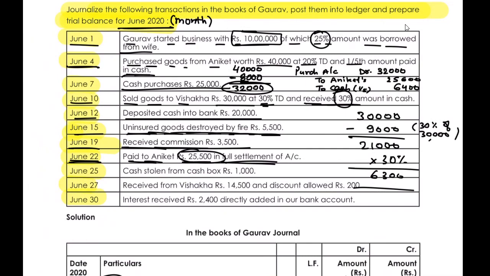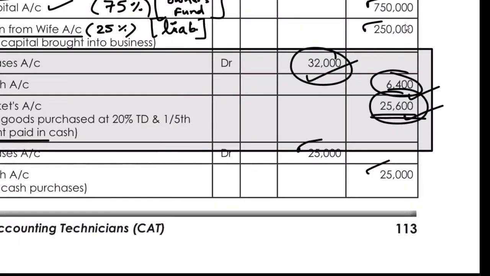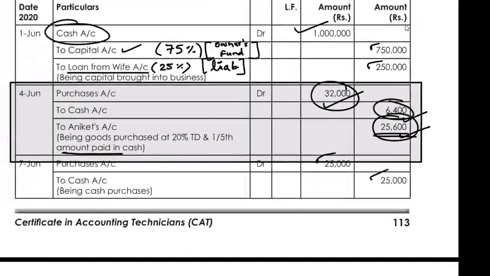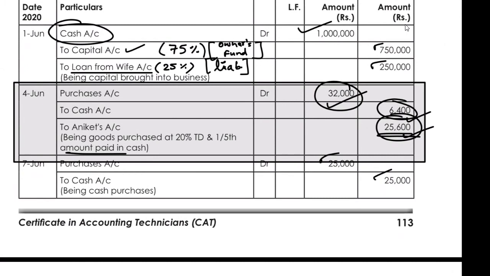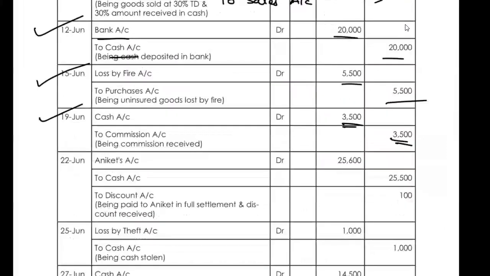So what should be the journal entry? If we have paid to Aniket, his account will be cleared. We will debit Aniket by 25,600. But sir, we have paid the cash of 25,600? So yes, cash account would be credited with 25,500 only. The 100 rupees will go to the discount account.